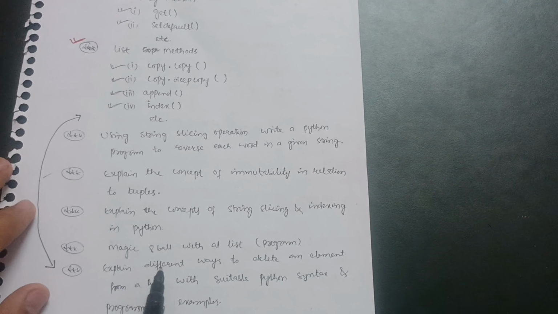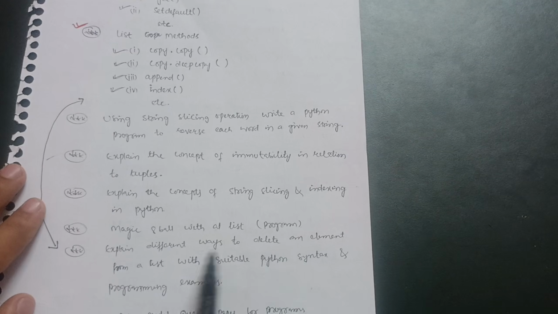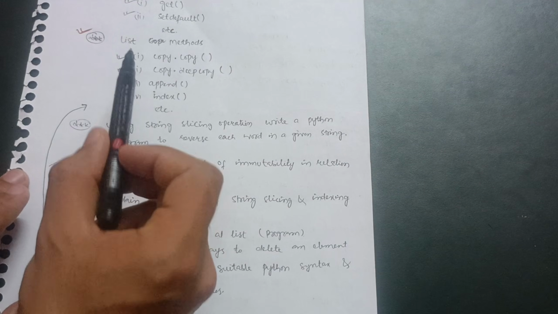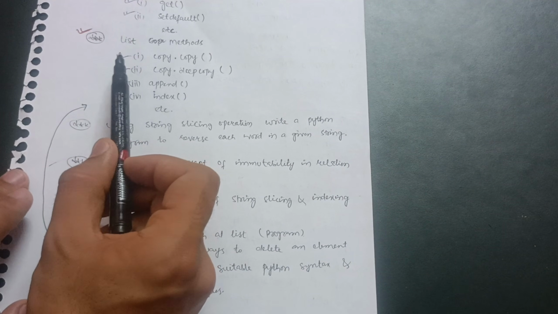Next one is explain different ways to delete an element from a list with suitable Python syntax and programming examples. So it is the question in this particular list method. It is a question of list methods.